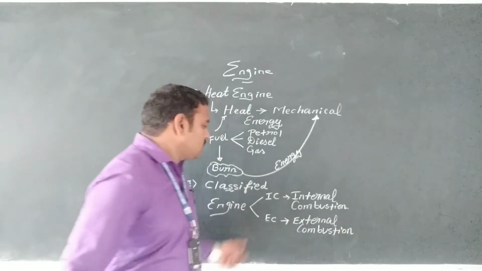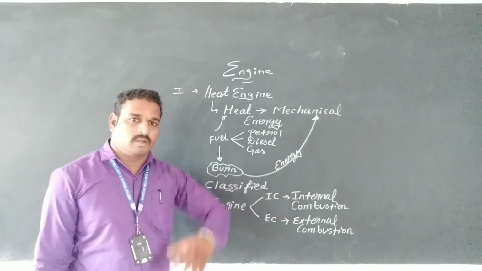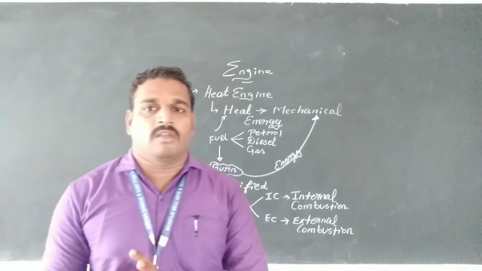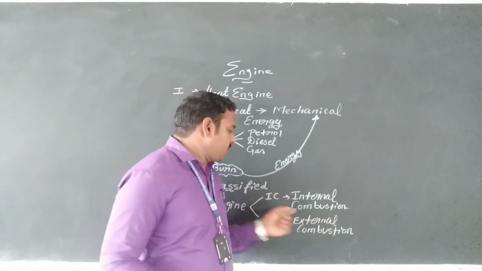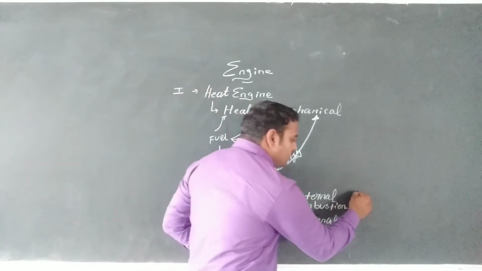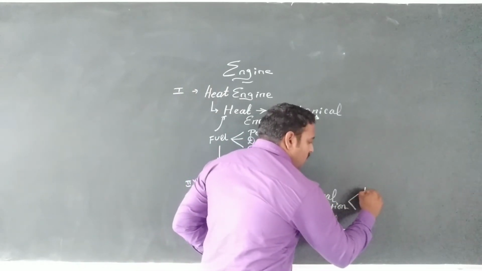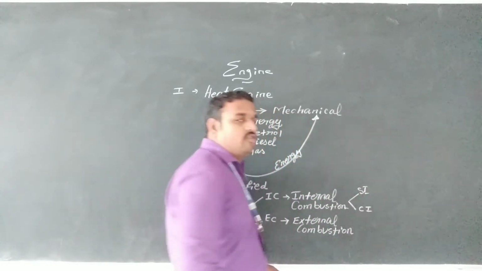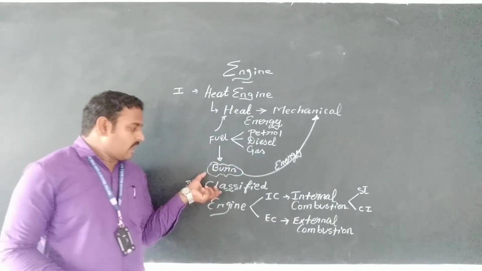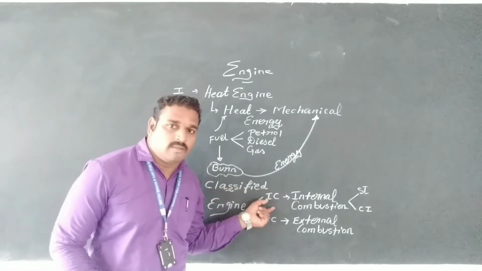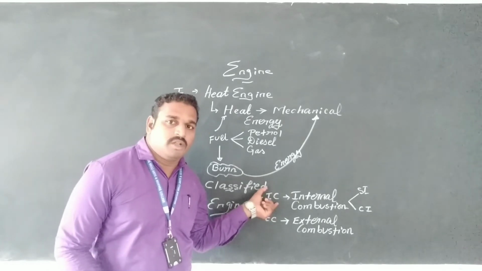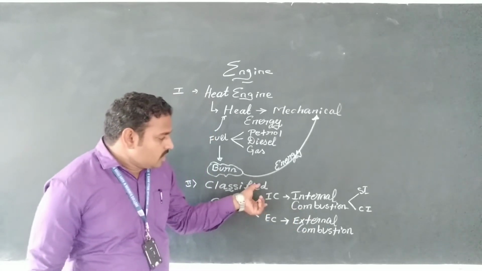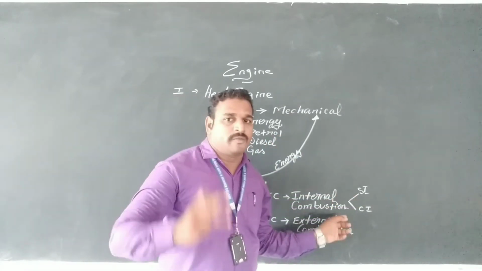What is the difference? Internal means inside of the cylinder, external means outside of the engine. This is the difference between the engines. We mainly classify the IC engine, which is mainly classified into two types: one is SI engine, one more is CI engine. First, engines are classified into IC and EC. IC means internal combustion engine, EC means external combustion engine. IC engines are classified into two different types.